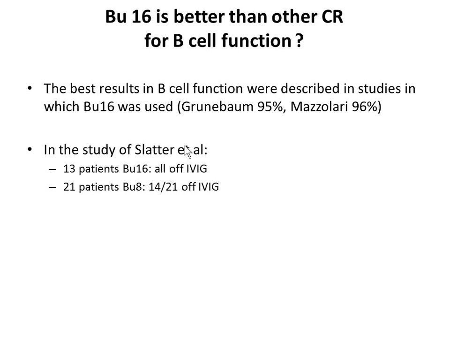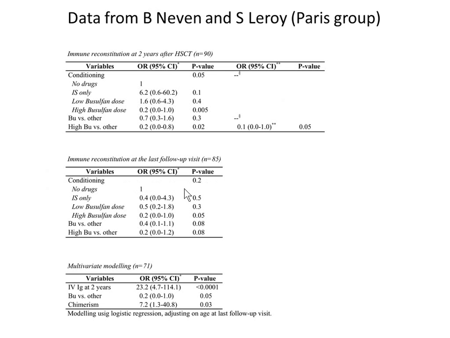And also in the study of Slater, in the same manuscript, they found that the 13 patients with Bu16 were all off IVIG, while the 21 patients with Bu18 were not all off IVIG. So maybe the more you give, the better it is. So I gave a phone call to Benedict Neven, and I asked her, do you have data in your paper that you didn't show that maybe I could work on? Do you have something that shows that conditioning is better? And she gave me those data.